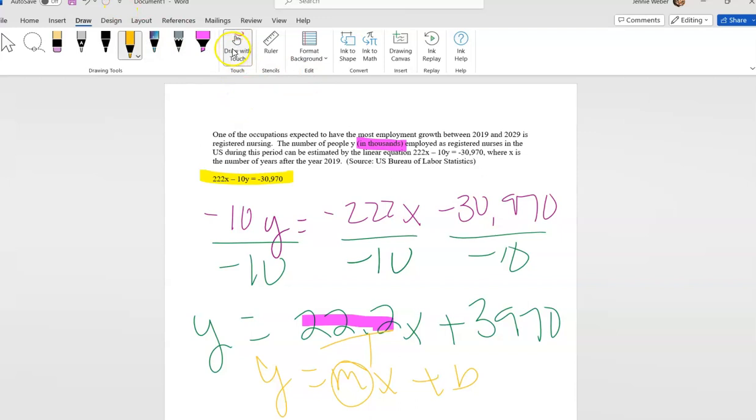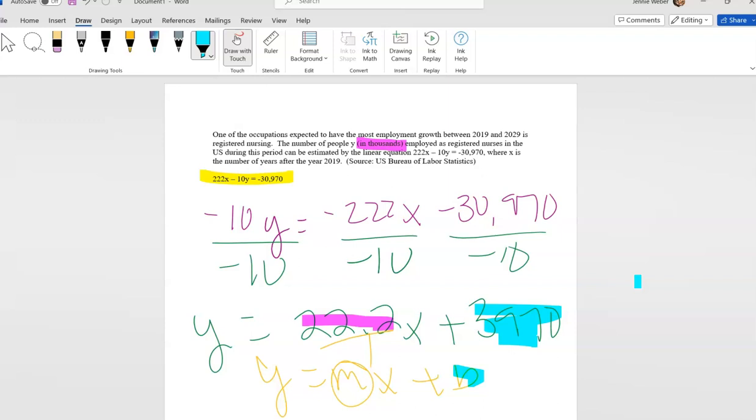Then the y-intercept. What's the y-intercept? Well, the y-intercept is b right here. What that tells us is that in the year 2019, the start of that, that's our 0, right? That's x equals 0. So if I put in x equals 0 and found my y-intercept, in 2019 there were 3,970,000 registered nursing jobs, people employed as registered nurses in the U.S. So that's our base starting point. In 2019, this is how many people we had.